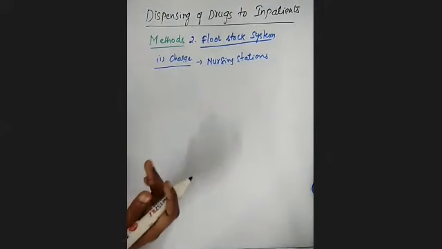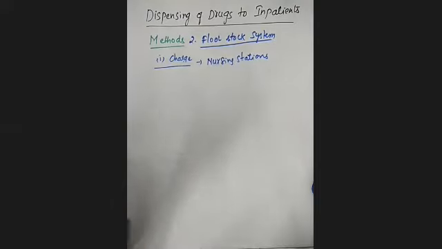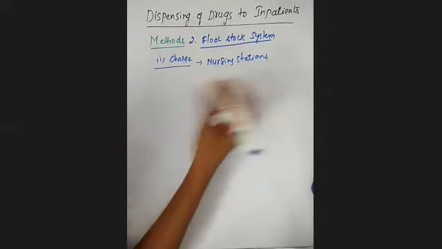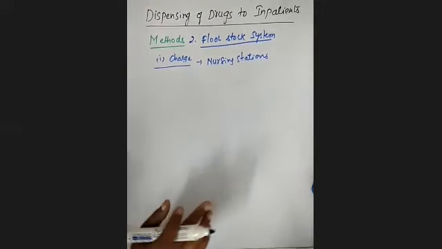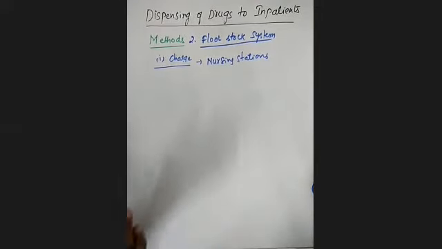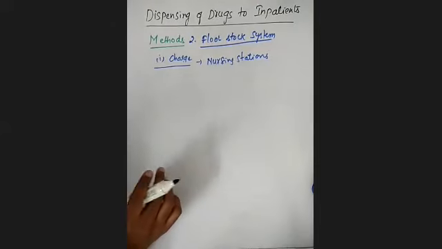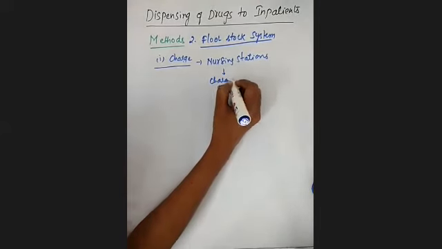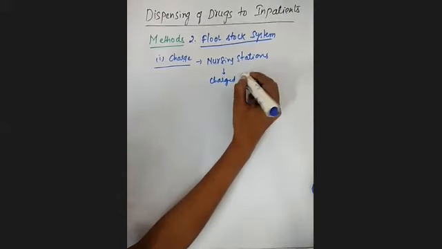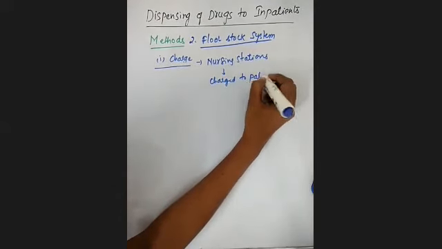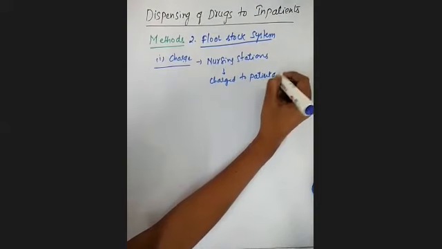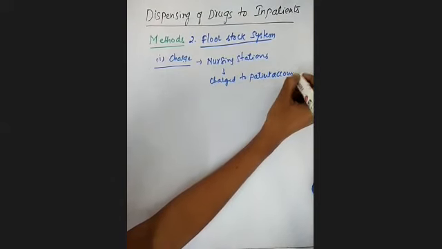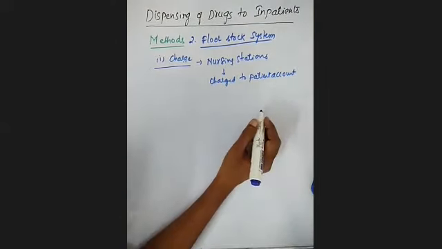Apart from that, some medications will also be present in the nursing stations at all times, and those are going to be charged to the patient account after they are administered.